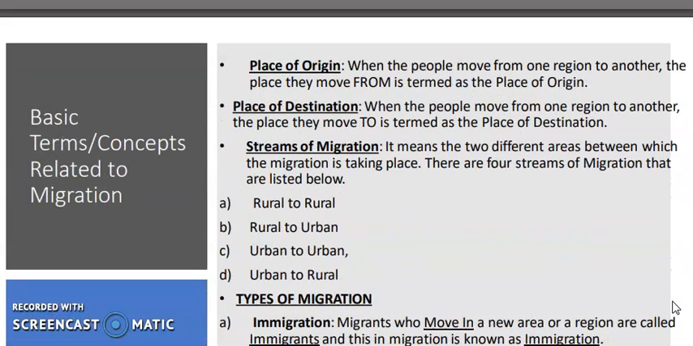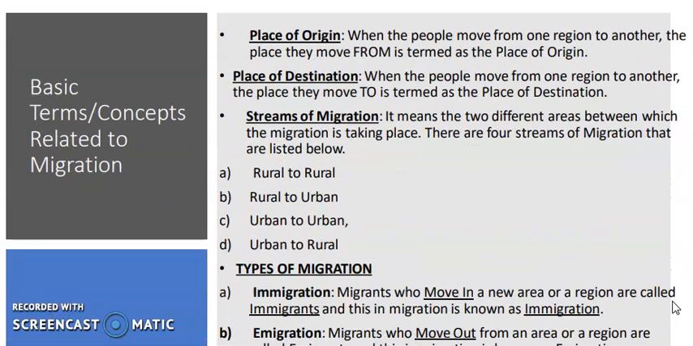In case of the migration, there are some basic terms. Place of origin: when people move from one region to another region, the place they move from is called the place of origin. That means the original place, from there they started the migration. Destination: the place where people move to in a new region is termed the destination. Streams of migration, actually it is the classification of the migration.